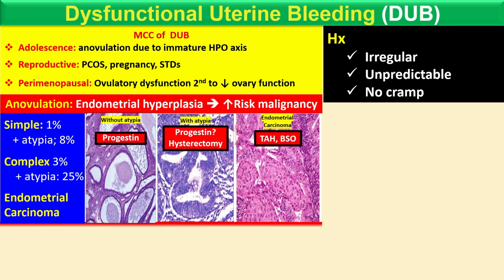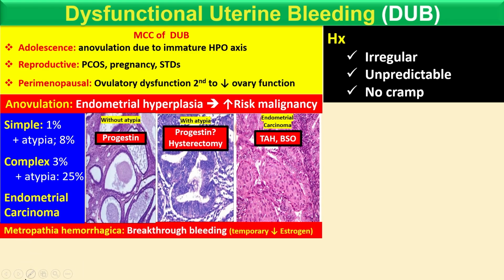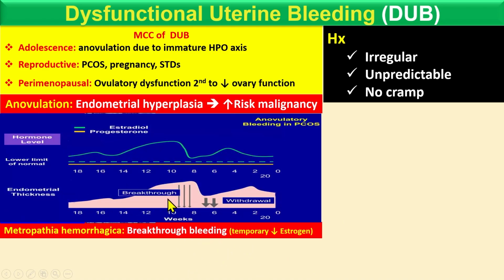So one other condition I want to discuss is the metropathia hemorrhagica. So this is breakthrough bleeding, which is due to temporary decrease in the estrogen. So there are two types of bleeding. One is breakthrough bleeding, other is the withdrawal. So if you look here, in breakthrough bleeding the hormone is present, which causes endometrial thickness. If there is a temporary decrease in the hormone like estrogen, this leads to the heavy menses, which are unpredictable and irregular.